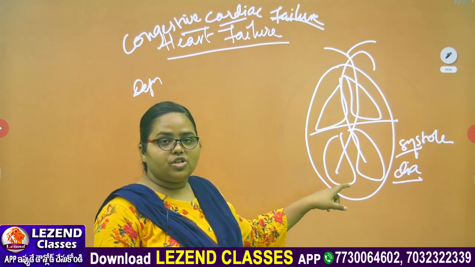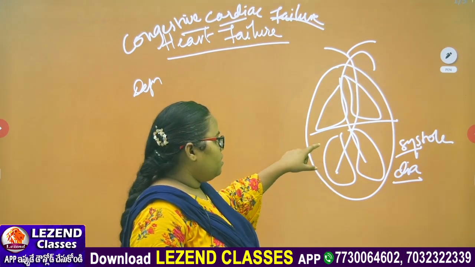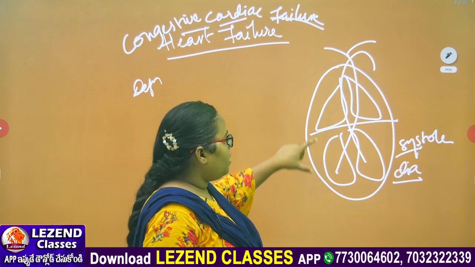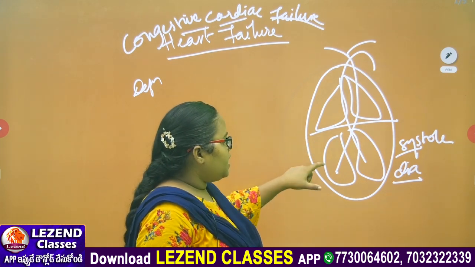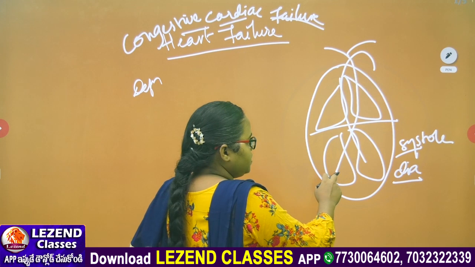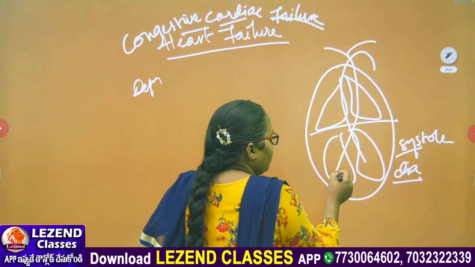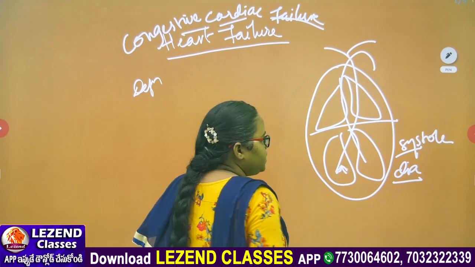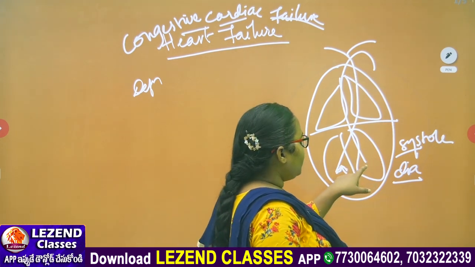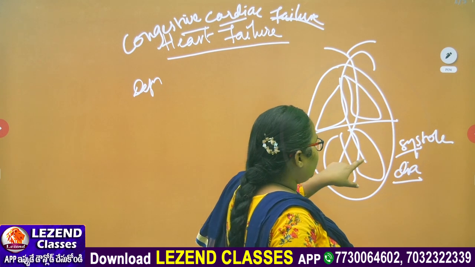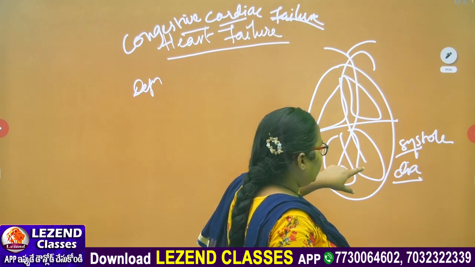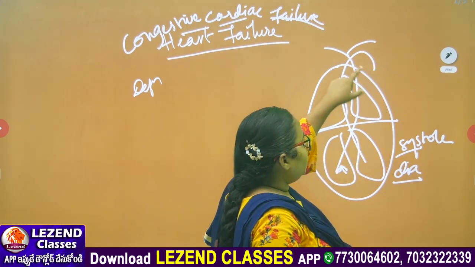That is called ejection of blood. The right part of the heart has the deoxygenated blood from the ventricles. This deoxygenated blood is carried through the pulmonary artery with the help of these valves. The oxygenated blood is carried through the aorta when ejected from the ventricles.